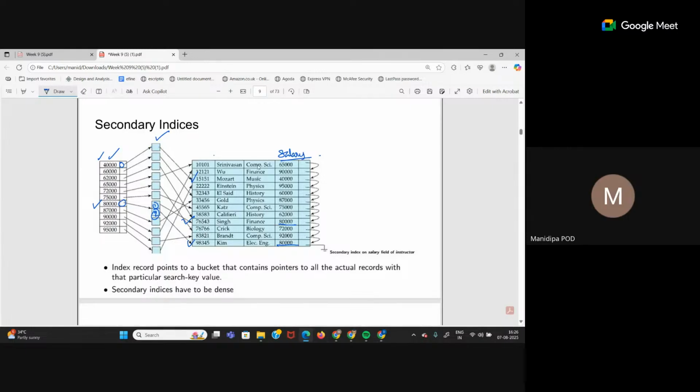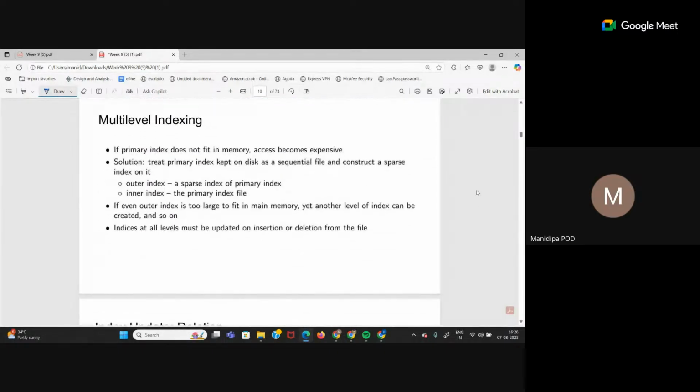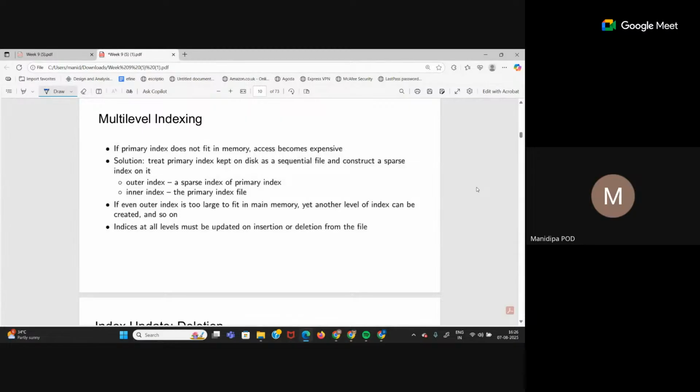This is secondary index. But the main identifier is that you can check that the attribute based on which you have created the index, the order is not the same. Right. Okay. So secondary indices have to be dense. Yes. Thank you. Yeah. Now multi-level index, yeah.